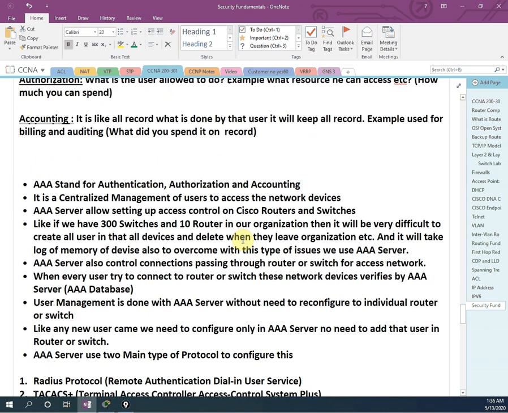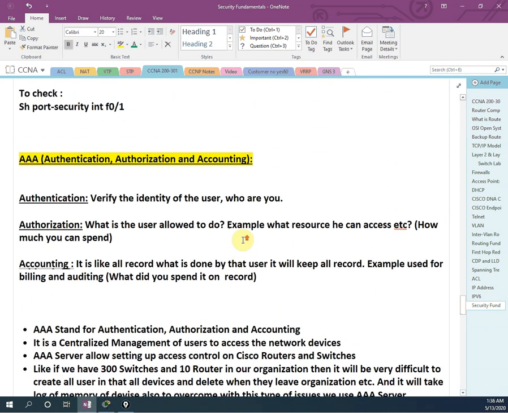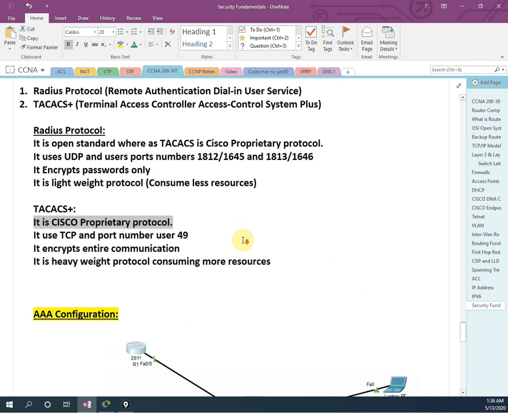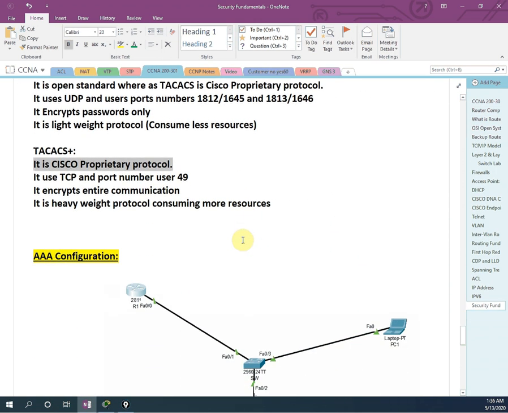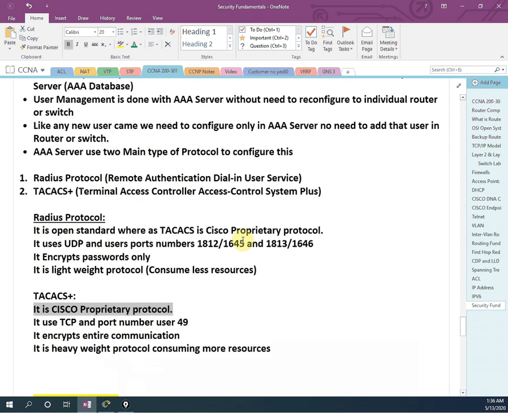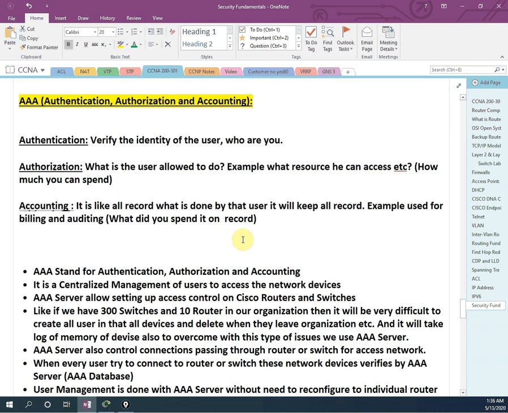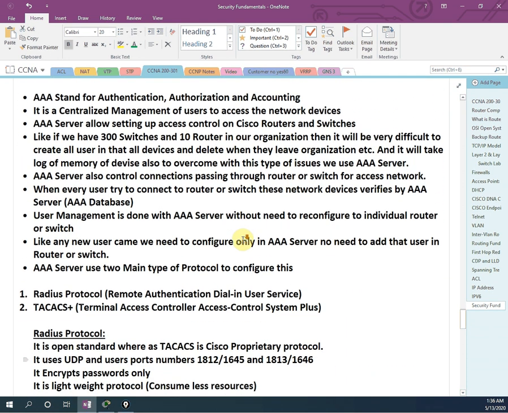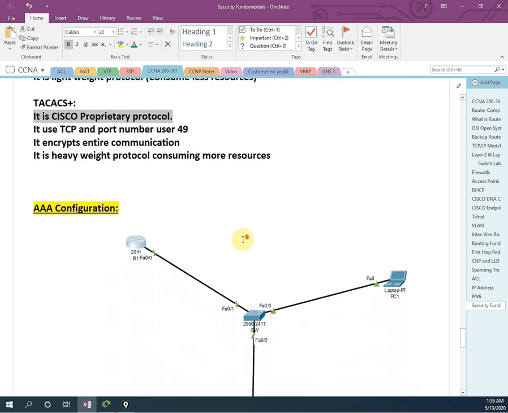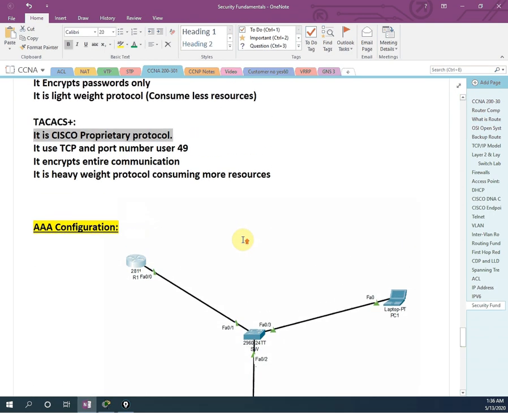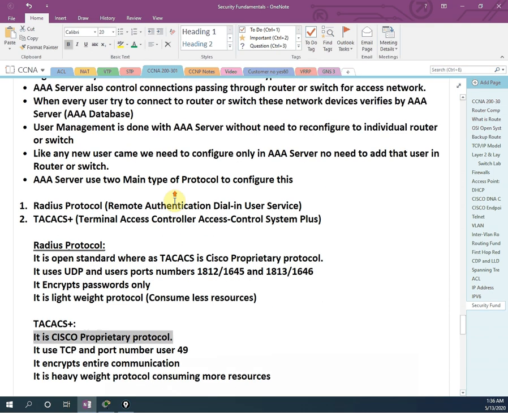Just try to remember this for your interview purposes as well as for our exam. Whenever you are watching a video, after that try to read a standard book given by Cisco. By watching the video you will have the idea, and it will be very easy for you to understand the concept. Try to do the lab and then try to read the textbook also, so you will have more clarity. Okay, so now let me show you. We already discussed this and you know everything, right?